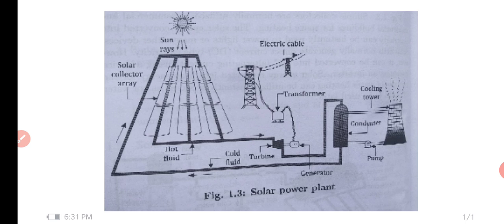And in the night it is not available, so it is only available for some 6 to 7 hours in a day. If you want to store energy, then you require a huge storage system like a battery system. But batteries are not an economical or affordable option. Also, some heavy metals like lead and cadmium are used, which can be toxic and cause pollution. So this is what we have seen about solar thermal power plants.